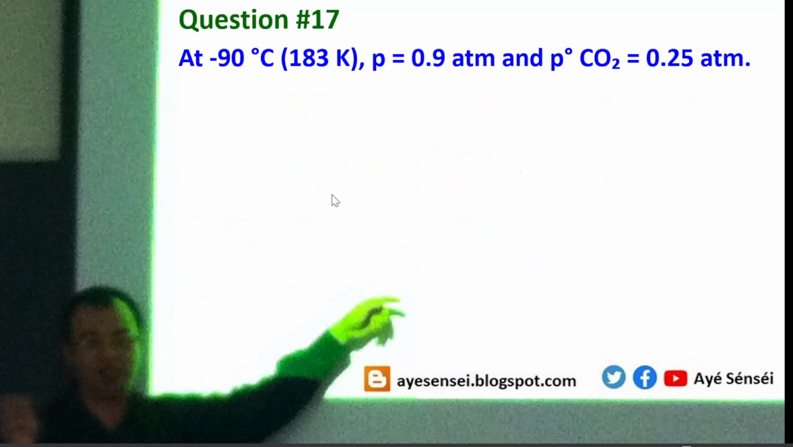Well, let's see. At minus 90 degrees Celsius, this is the total pressure, 0.9 atm, and this is the vapor pressure of CO2. So from here, we can calculate the pressure of carbon monoxide. Carbon monoxide doesn't experience phase change.